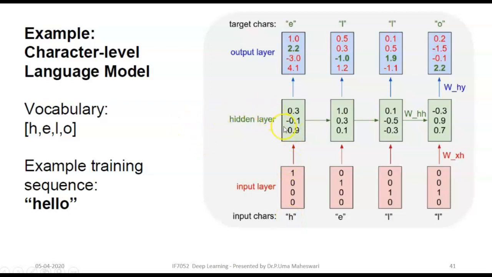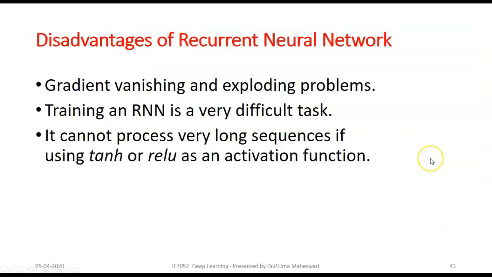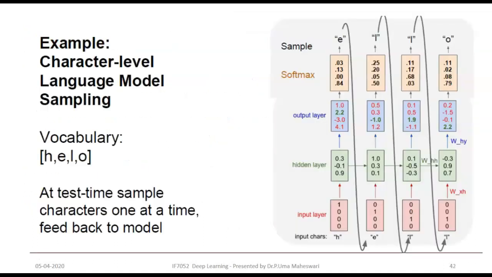So the previous H minus 1 was assumed as 000, with which we calculated the output layer, the softmax function value, like this. The entire model is shown here. This is how all the computation happens.